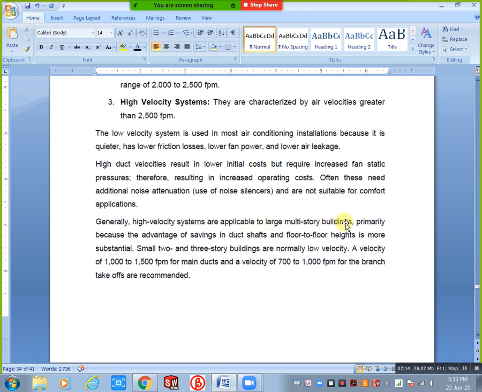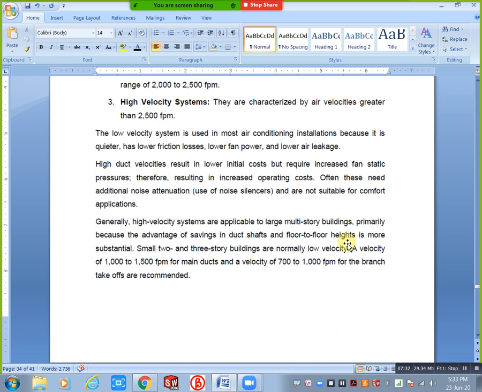Next, primarily because the advantage of savings in duct shafts and floor to floor heights is more substantial, okay. Small 2 and 3 story buildings are normally low velocity, I said G+2, G+3, G+4 we consider as low velocity.